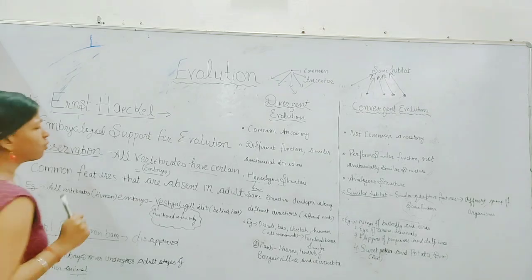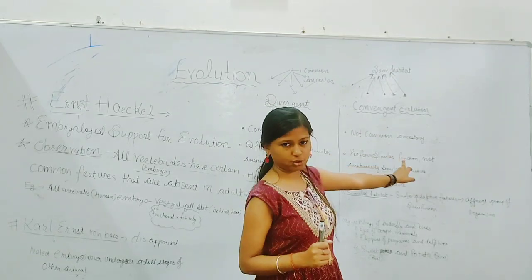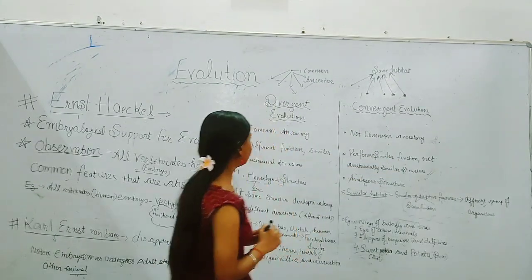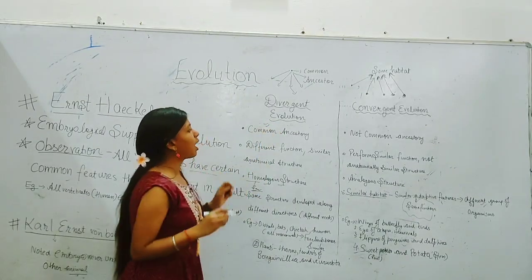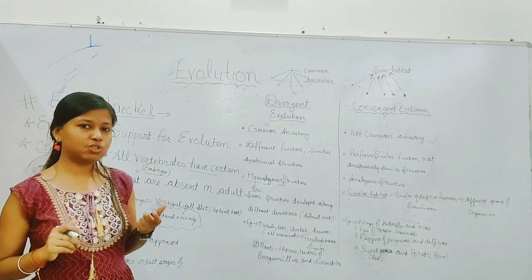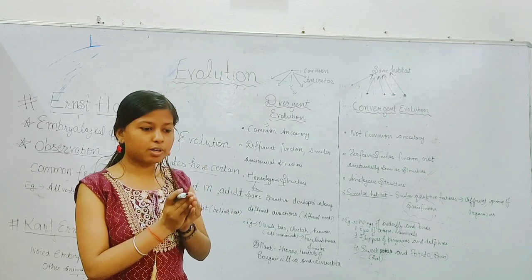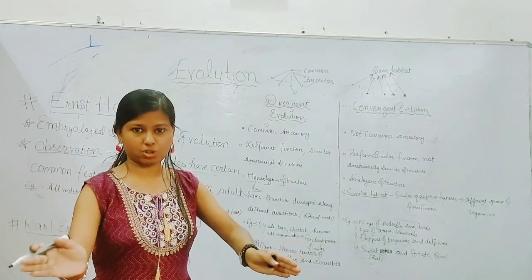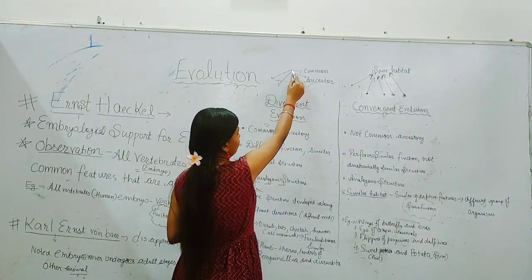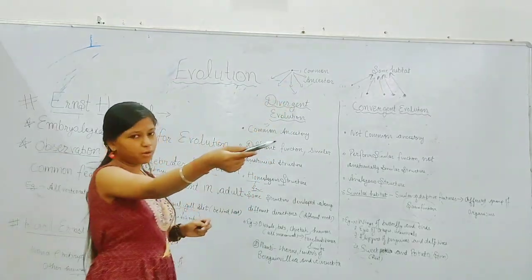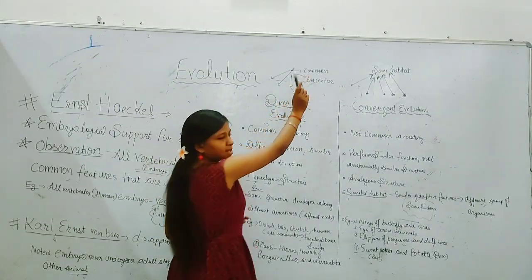Now we come to the difference between divergent and convergent evolution. First of all, divergent evolution. The word divergent itself explains that organisms go in different directions. For example, I have made this diagram in which organisms of the same category have a common ancestor.